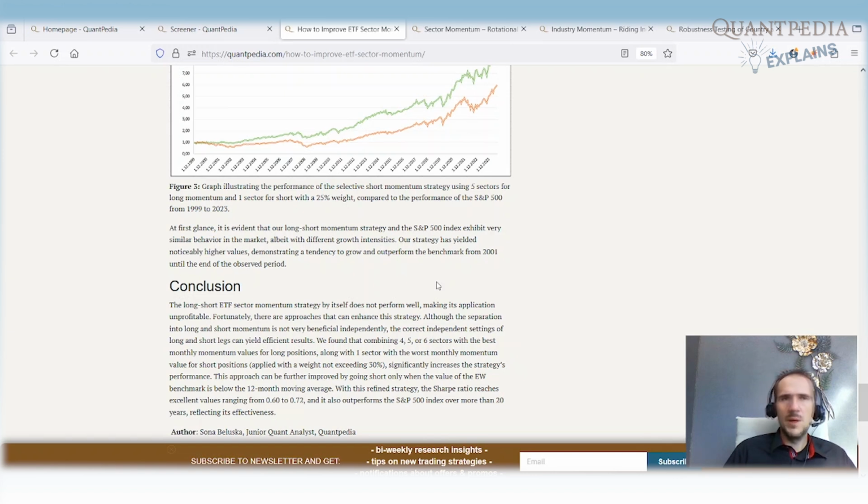You can short with a lower weight than your long leg, because the shorting is about decreasing your beta exposure at the right time, at the right moment. And by decreasing your beta exposure, you can significantly improve your strategy. The refined strategy has a Sharpe ratio that reaches values from 0.6 to 0.72, and it outperforms the S&P 500 or equally weighted benchmark over more than 20 years. So it's a very efficient way to beat the market.